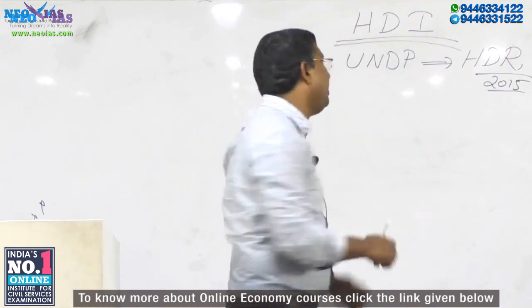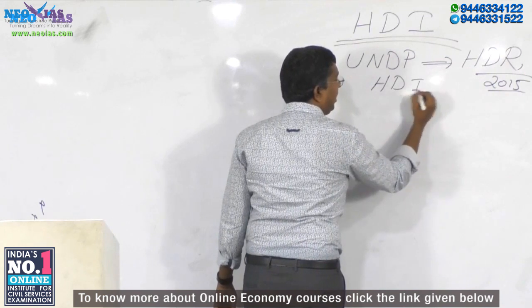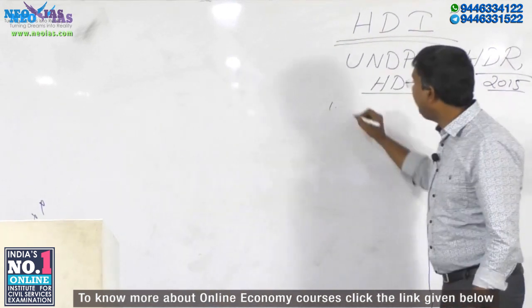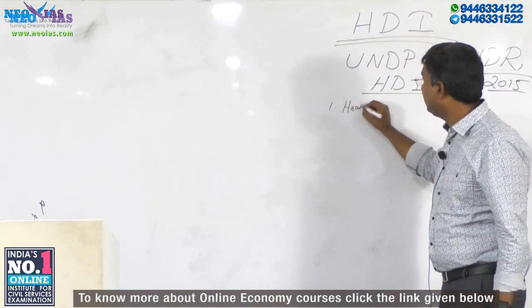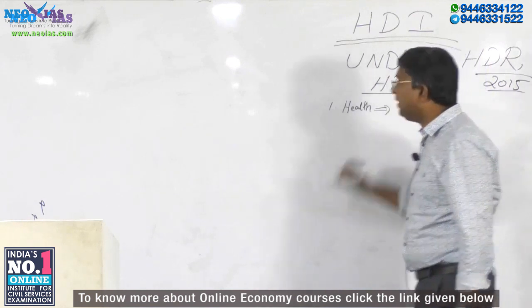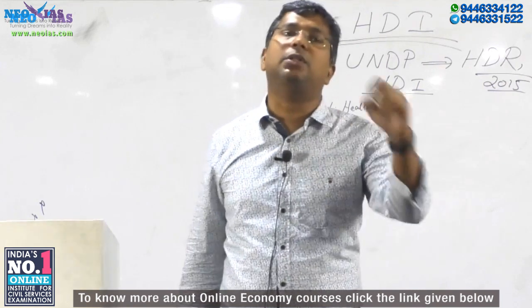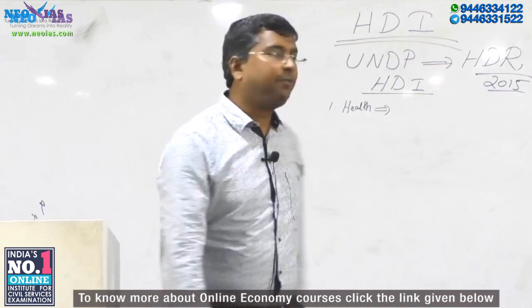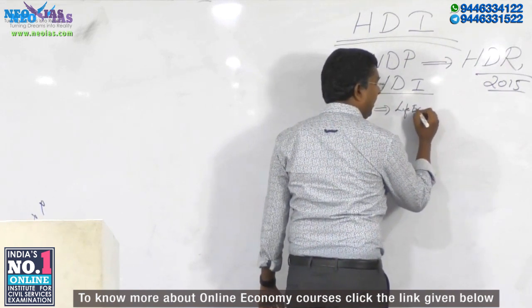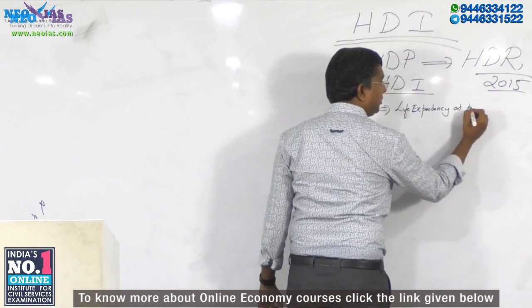Those parameters are very important. For the Human Development Index, three parameters are considered. One is the health parameter, the health index. In relation to health, the criterion is the life expectancy at birth.